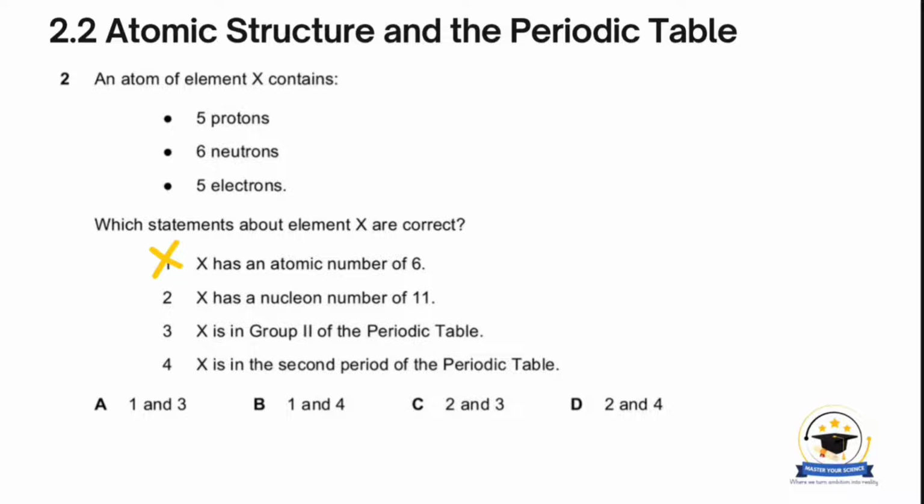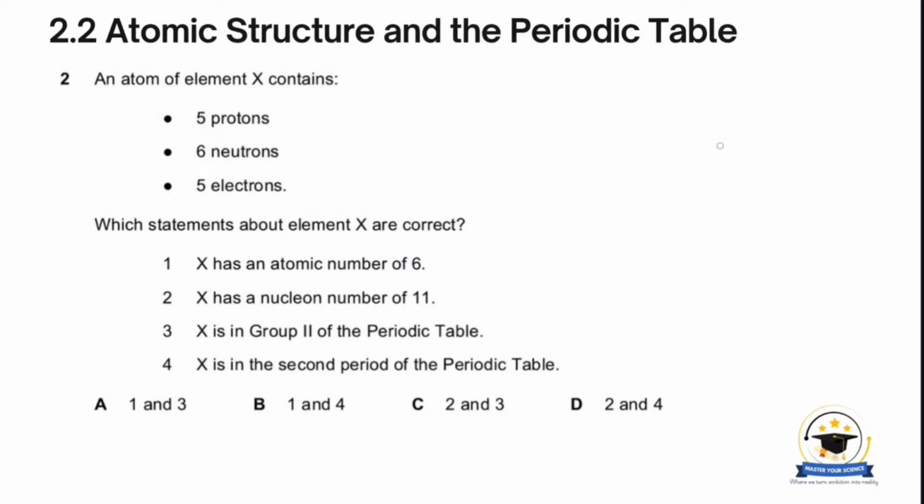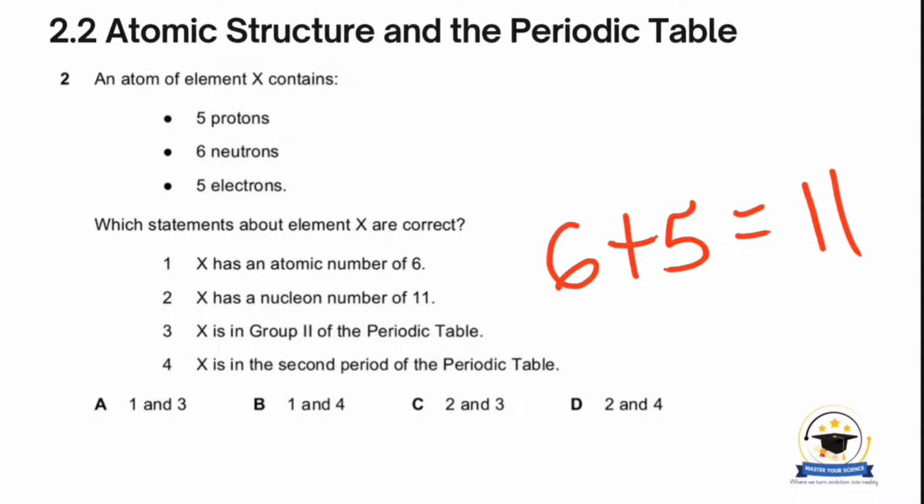Then the next statement says X has a nucleon number of 11. Nucleon number is also known as the mass number, and that's the total number of neutrons and protons in the nucleus of an atom. So that gives us 6 plus 5, which is equal to 11. So that is a correct statement.